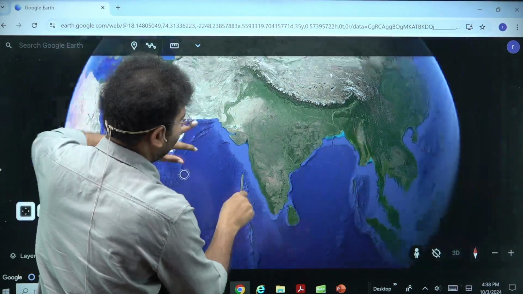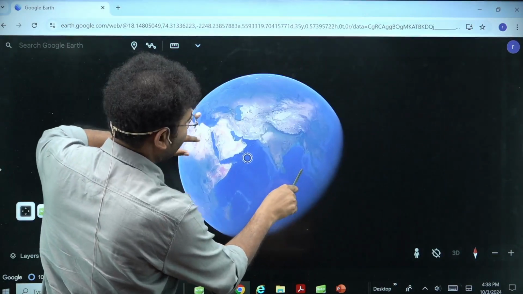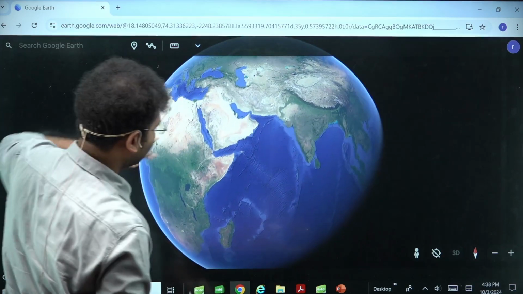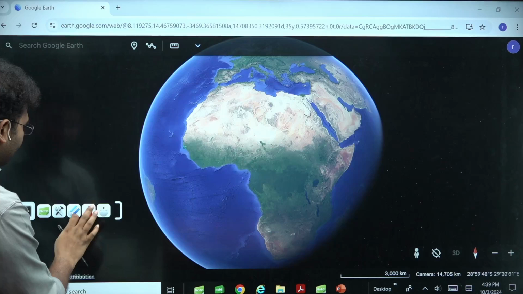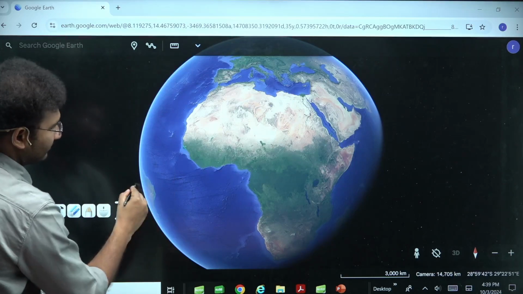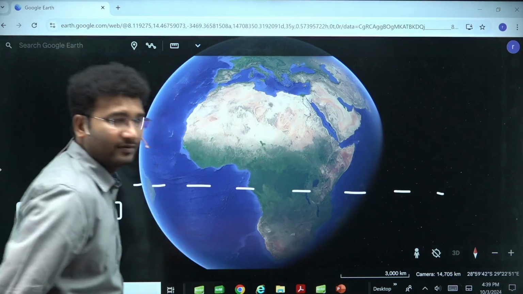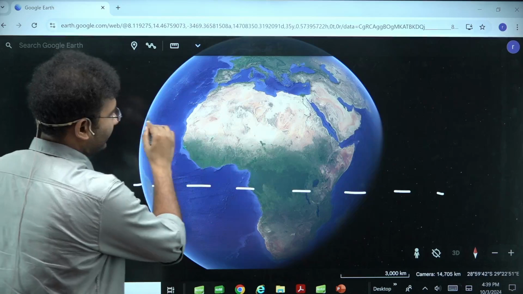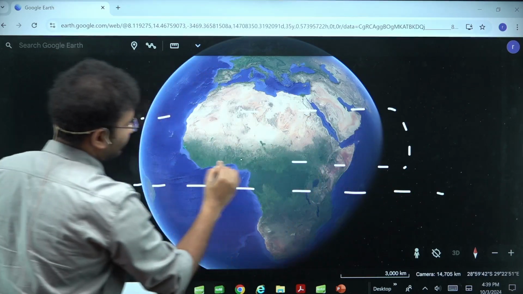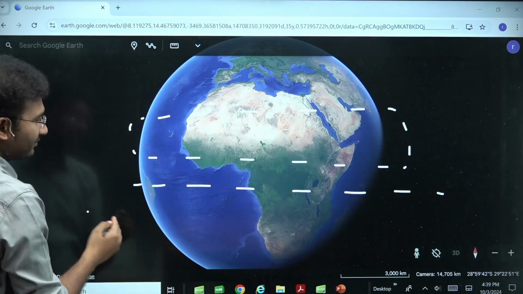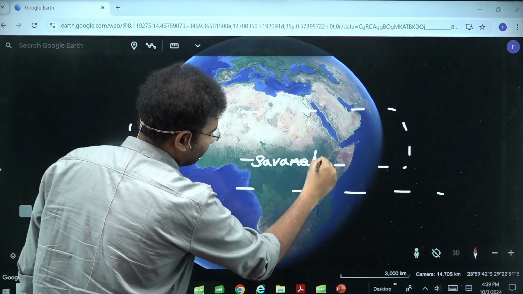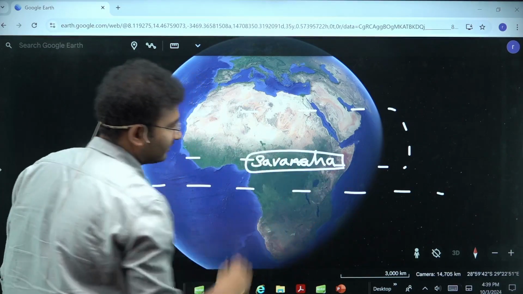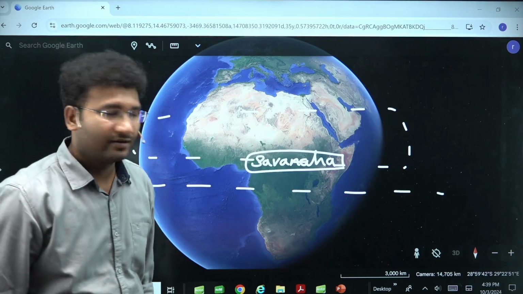If you take the entire world, here you need to know that these grasslands are present in areas of the tropical region. This is your tropical region. Equator is here, and this is your tropical region, right? The grasslands which are present in Africa, they are called savanna. Okay, this is a tropical grassland. Now come to India.